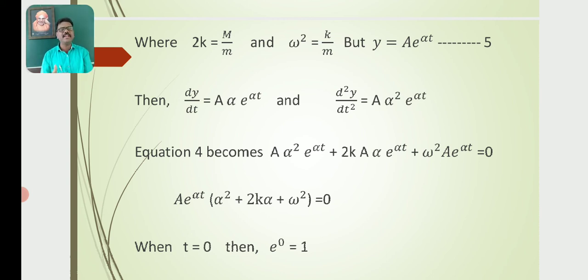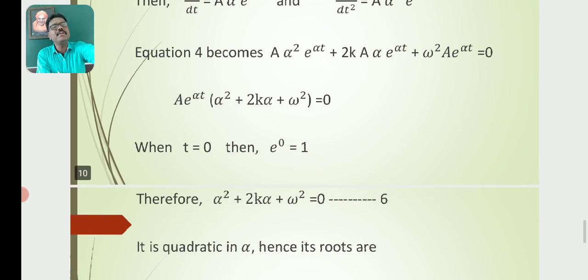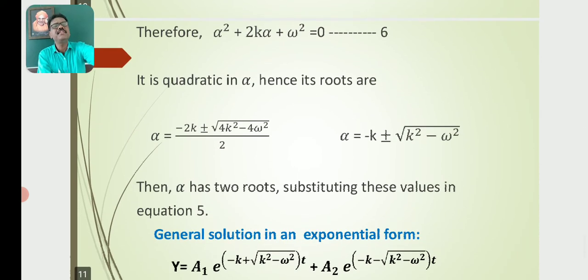Then we get a e^(αt)(α² + 2kα + ω²) = 0. When t is equal to 0, e^(αt) becomes e^0, and e^0 is equal to 1. Therefore α² + 2kα + ω² = 0. Let this be equation number 6.